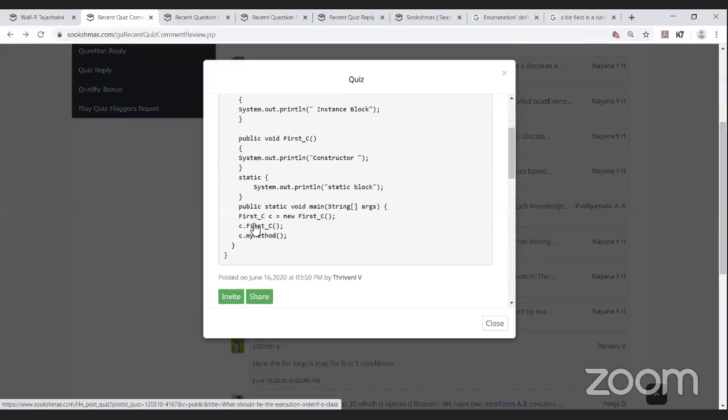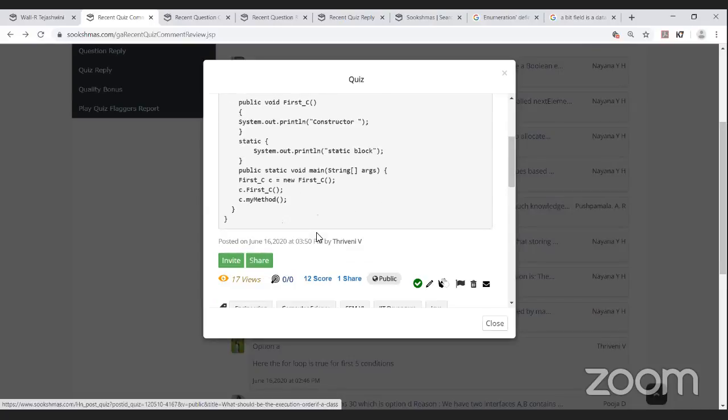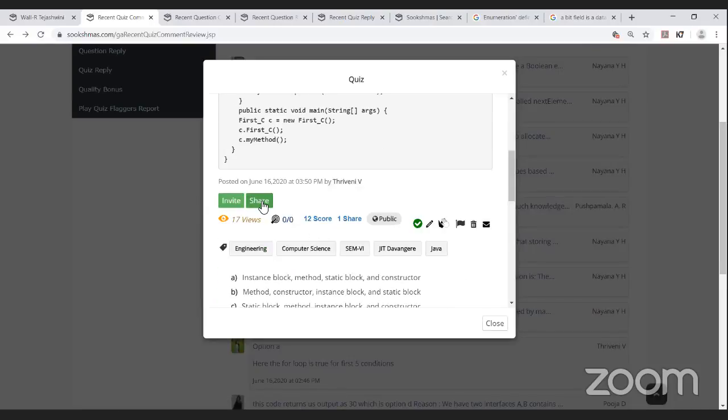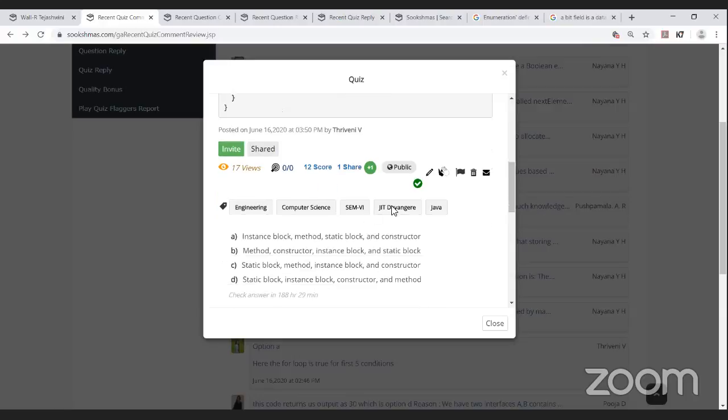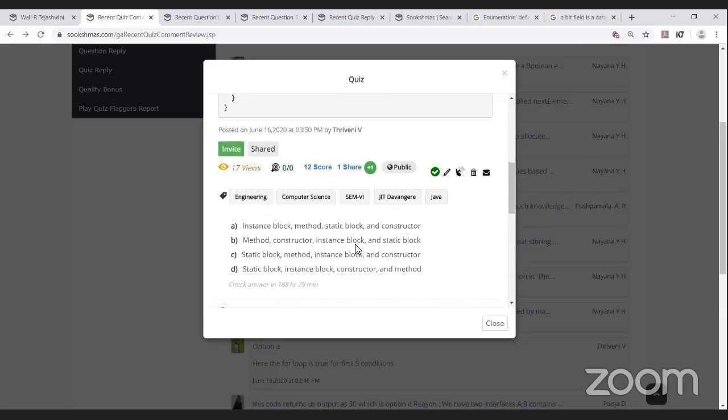Okay, and C dot first to C and C dot my method. She's calling two functions here. Yes, Triveni V, it's been a good question by Triveni V.